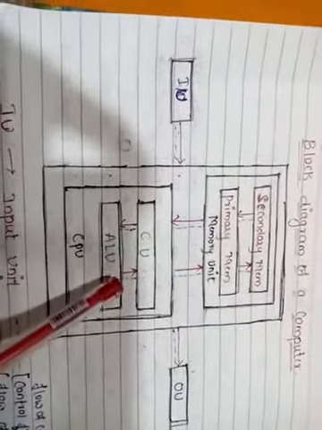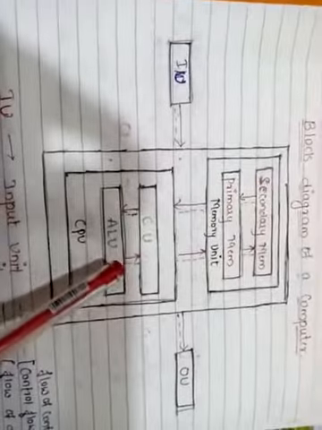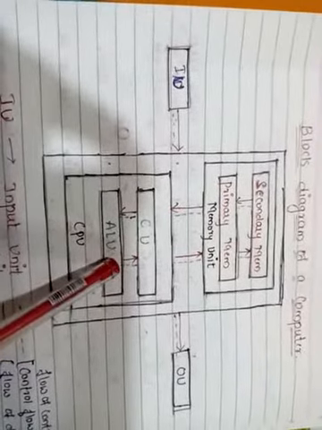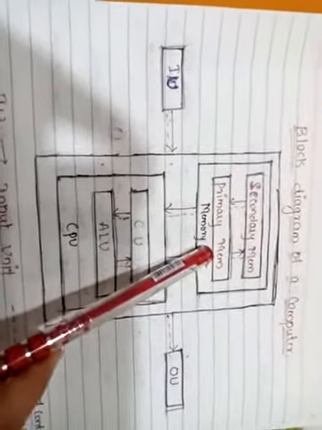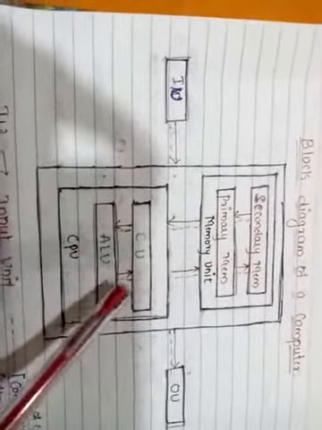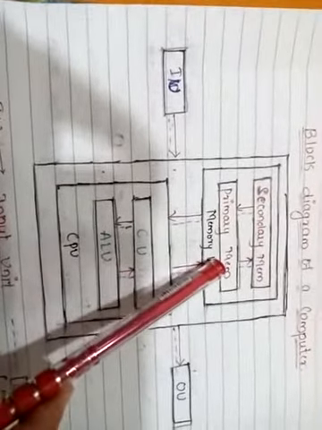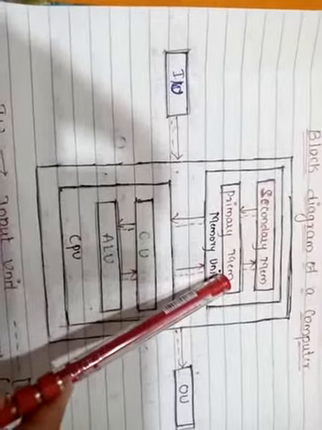After execution, whatever the information or processed data or result comes will be sent to the primary memory. Again the control unit sends a signal to the primary memory that it must get ready for storing the processed data temporarily.